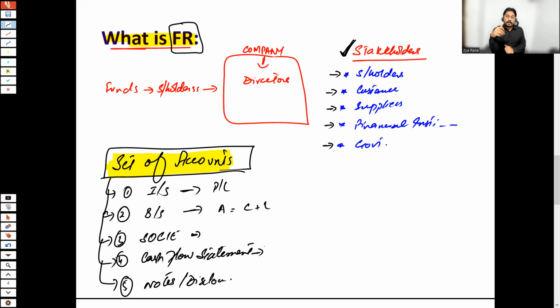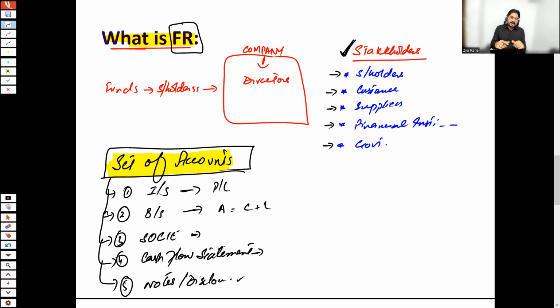A company is also required to present its cash flows, like what was the opening balance of cash, how this cash is utilized in different activities during a year, for example operating, financing, and investing, and what is the ending cash balance. So to reconcile and show the cash movement during the year, a statement of cash flows is prepared. And a few things are required to be written, to be annotated in a formal manner, in a paragraph manner.